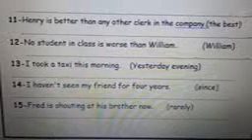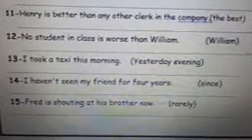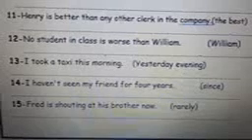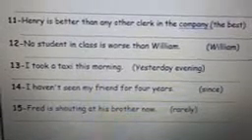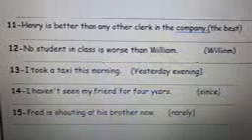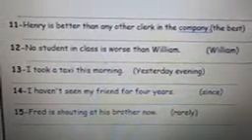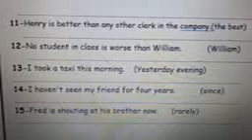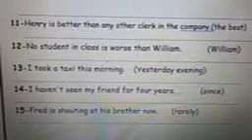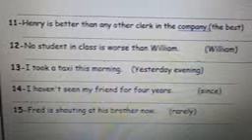Number 15. Fred is shouting at his brother now. Use rarely. Rarely equals never. It's the key word of the present simple. So the answer will be: Fred rarely shouts at his brother. Number 16. Susan meets her friends at school every day. Use yesterday. Susan met her friends at school yesterday.